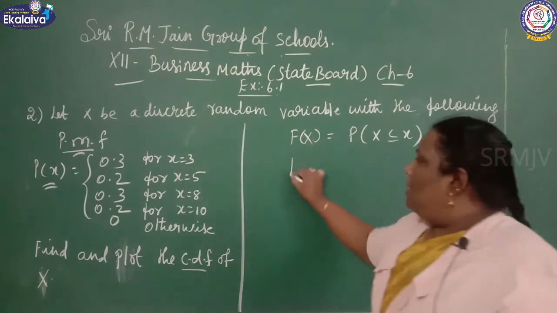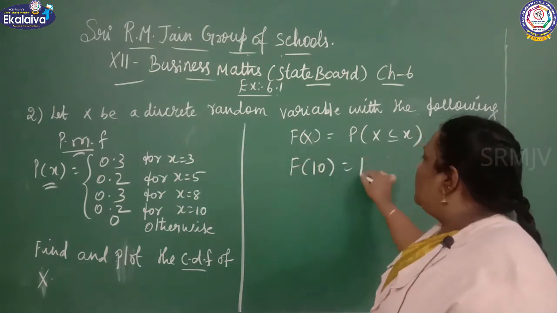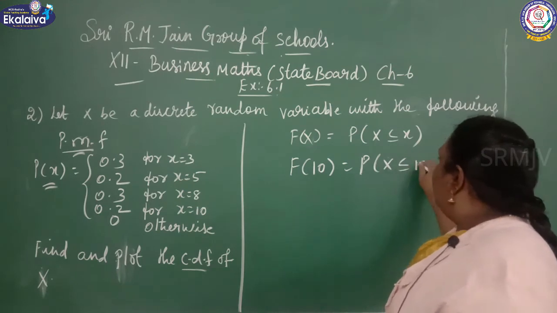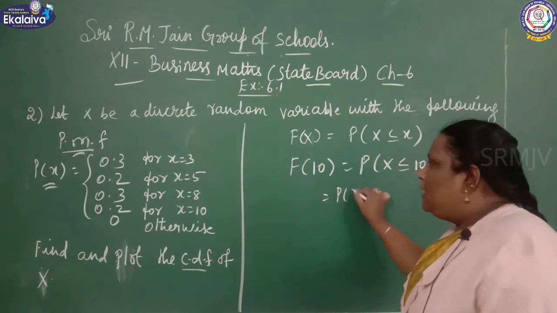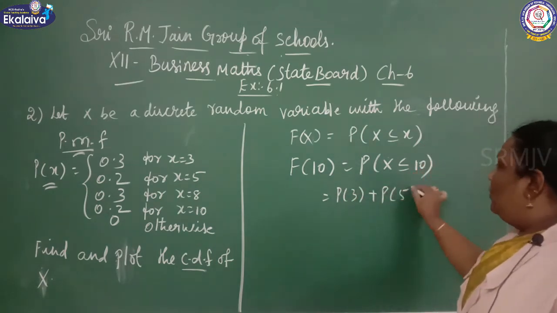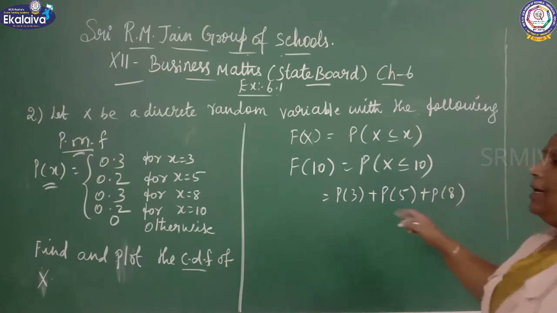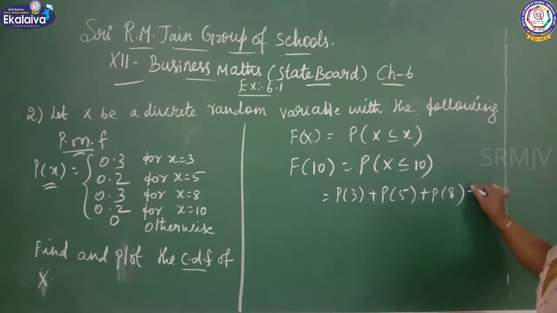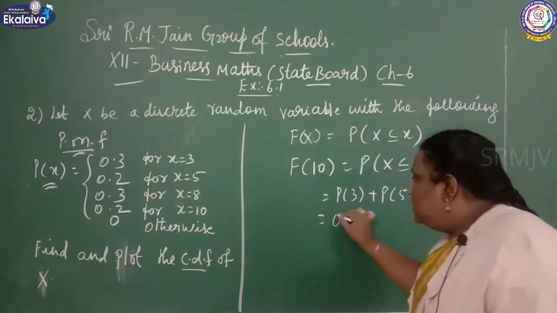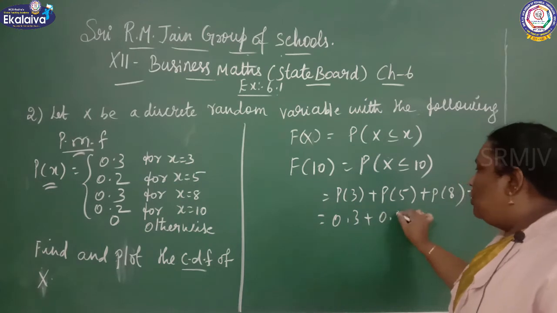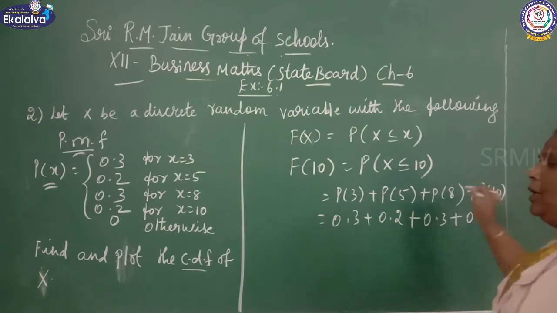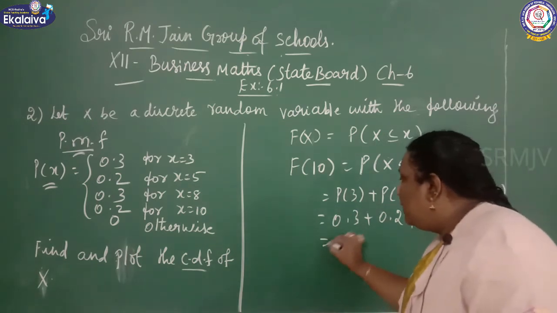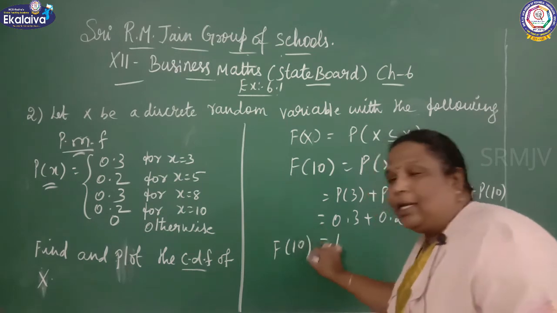F of 10. Now we move on to F of 10 equal to P of x less than or equal to 10. What are the cumulative values? See here, P of 3 plus P of 5 plus P of 8 plus P of 10. So it gives 0.3 plus 0.2 plus 0.3 plus 0.2. The value is equal to 1. F of 10, the value is equal to 1.